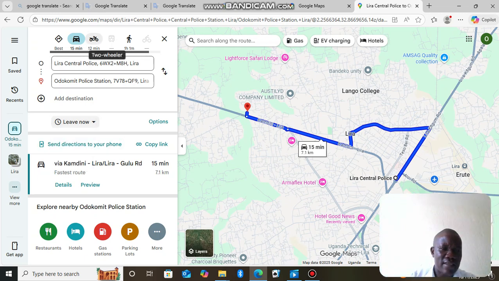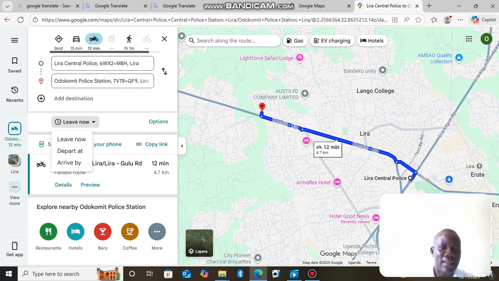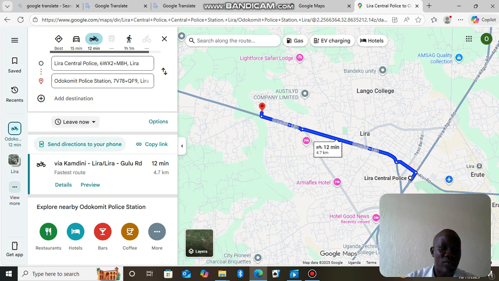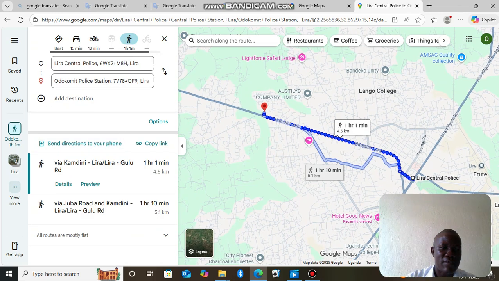As I start the journey, not only a car, I may also be riding a motorcycle, so I can also come and click on that. In my case, I can again click on that, then do the same and click on leave now. Just like you can do for any means that you're using. Even someone who is on foot can still click on it, then follow the prompts and the same procedure. There you have the journey started.